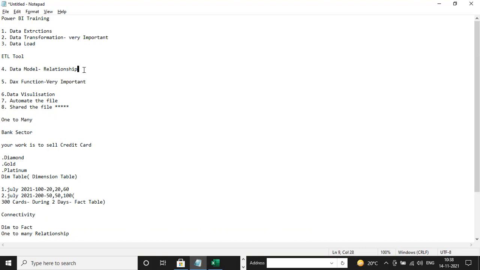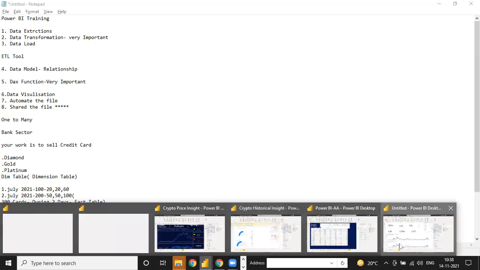Relationship is just similar. Similar means 90% we are using one to one and many to one, but 10% we are using many to many or one to one. But the most important are data transformation and the DAX function. This is most important in our Power BI career. It will give you more high-level insight into your Power BI.